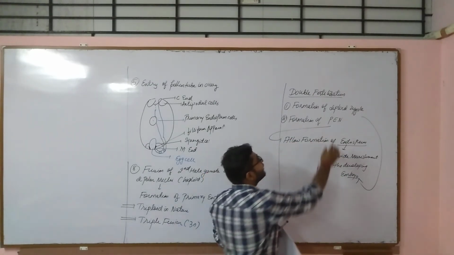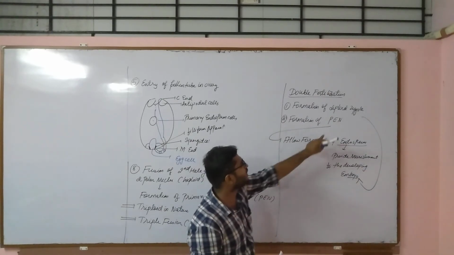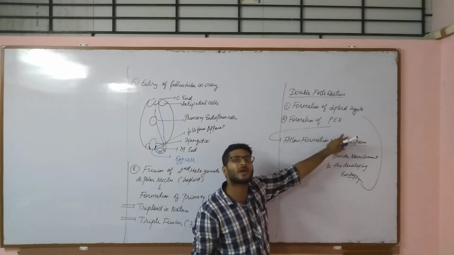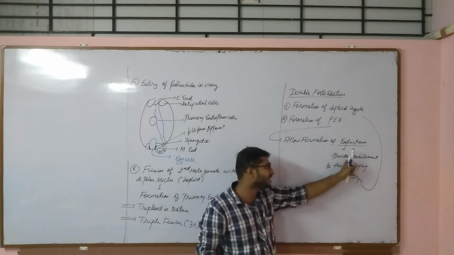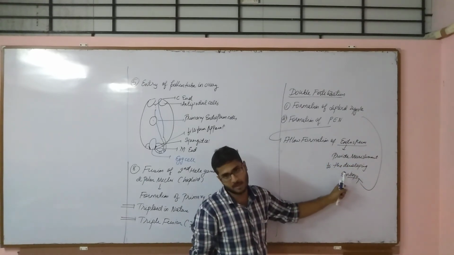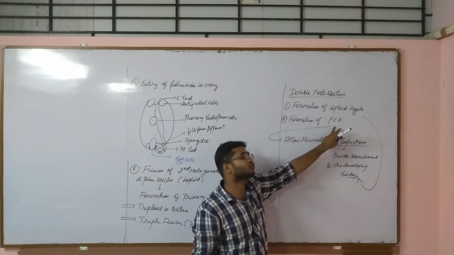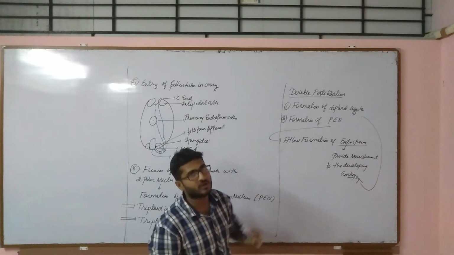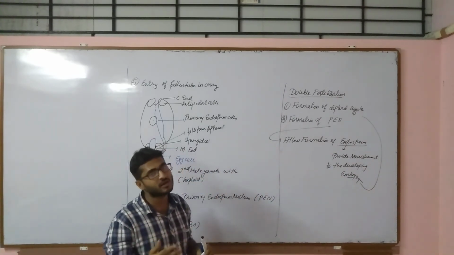Of course, diploid zygote will form first, because if there is no diploid zygote, what will the primary endosperm nucleus do? Its main job is to provide nourishment to the developing embryo. So first diploid zygote will form, and second the endosperm, that is PEN, will form. So this is all about the pollen pistil interaction as well as double fertilization.